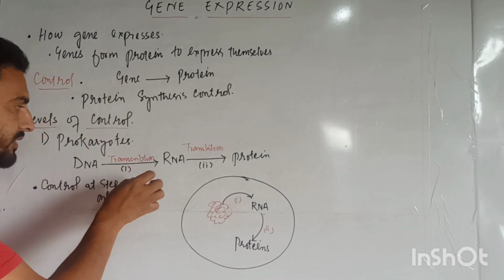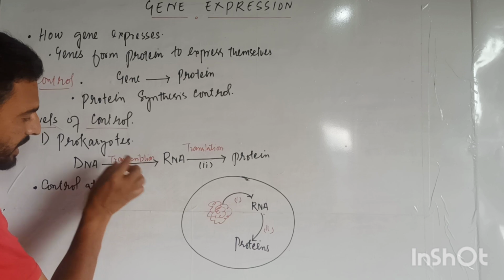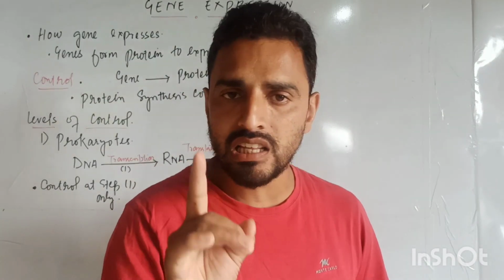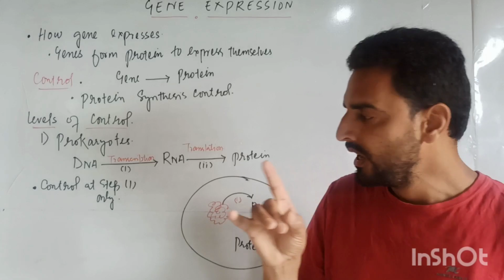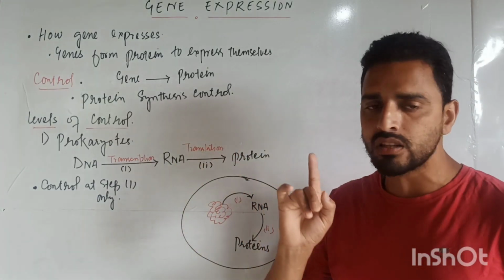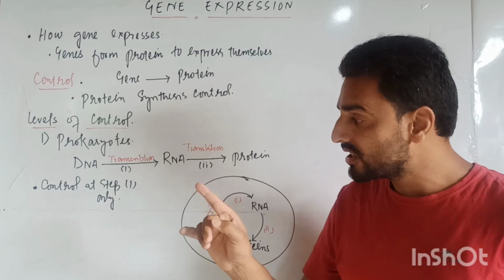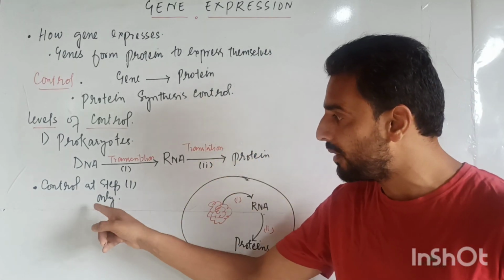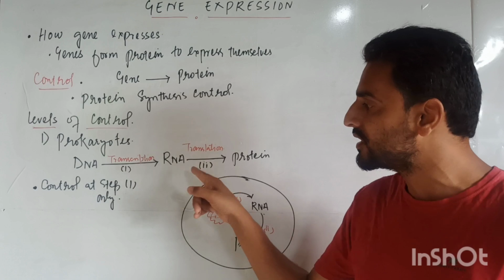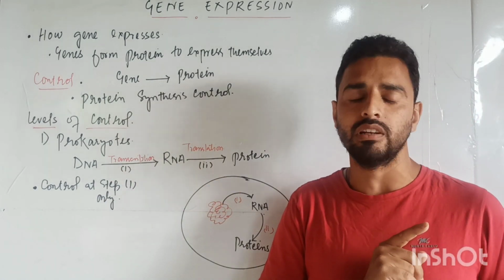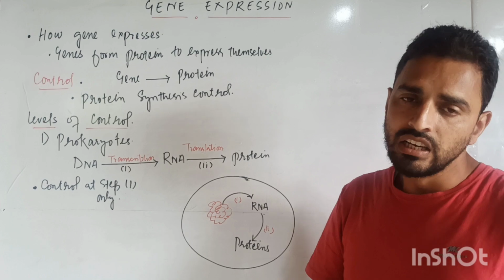Dear students, as we know, in prokaryotes, transcription and translation is a coupled mechanism. That means when transcription occurs, at the same time translation occurs. That is the reason why we can control the synthesis of proteins at setup number 1, at the transcriptional level, not at the translational level.